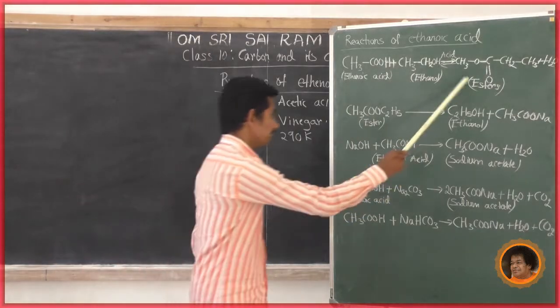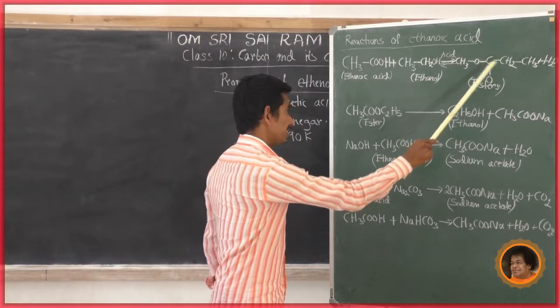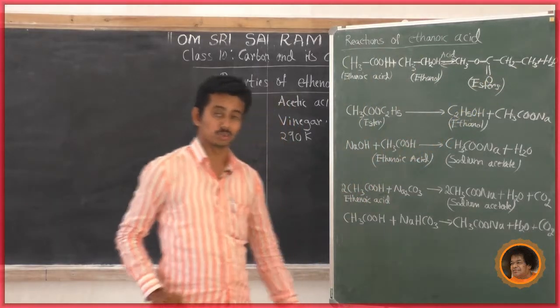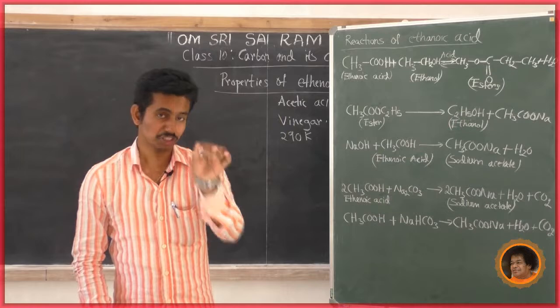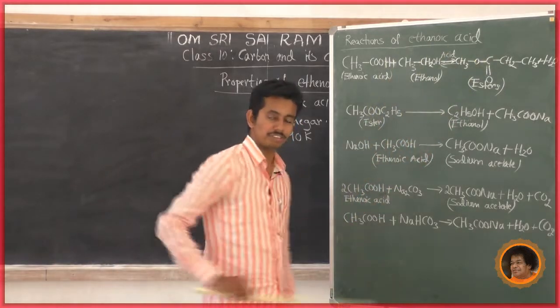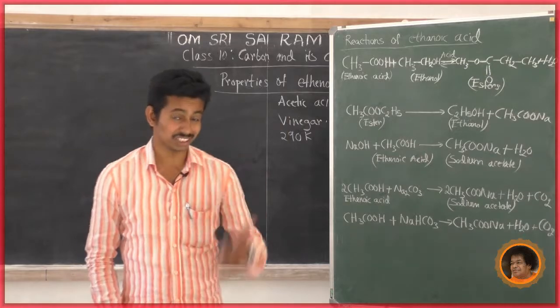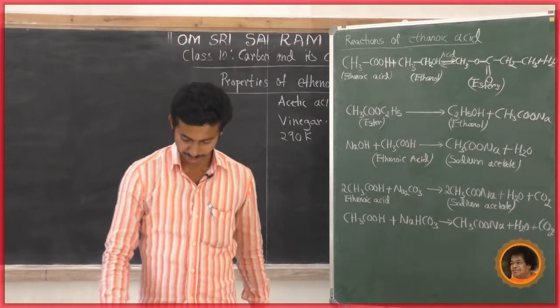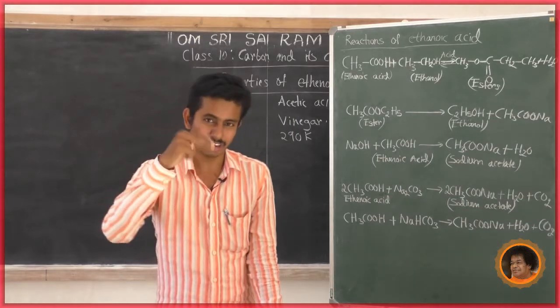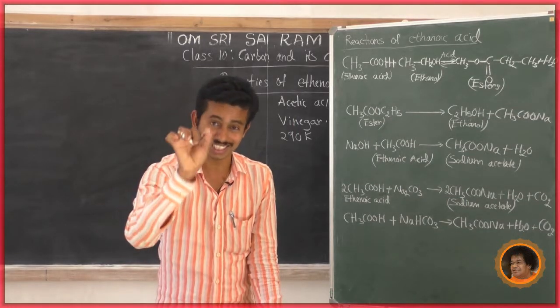Just look at this: CH3COOCH2CH3 is called an ester. Why is it called an ester? The functional group of an ester is COO.